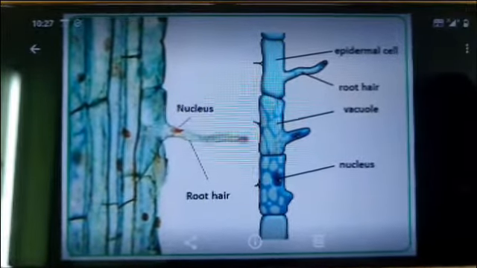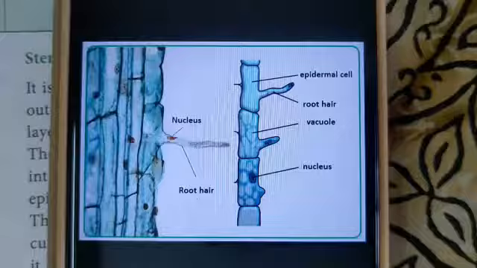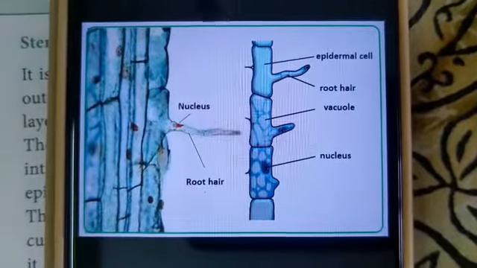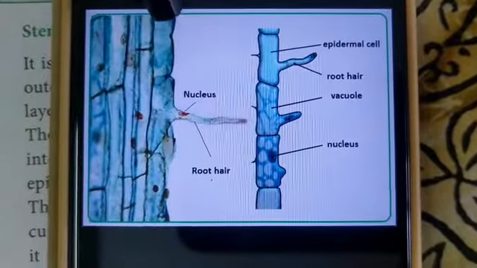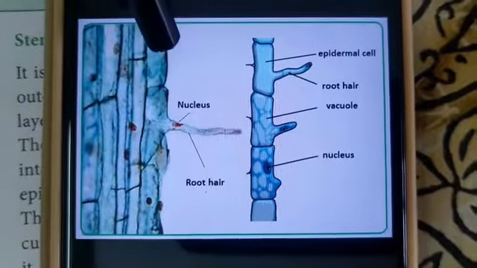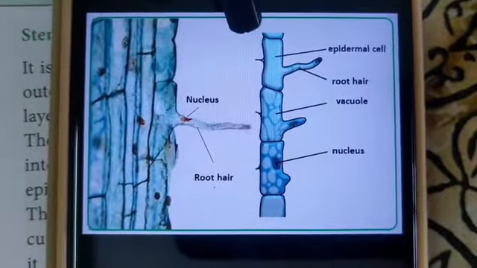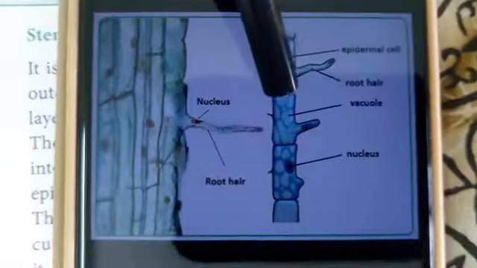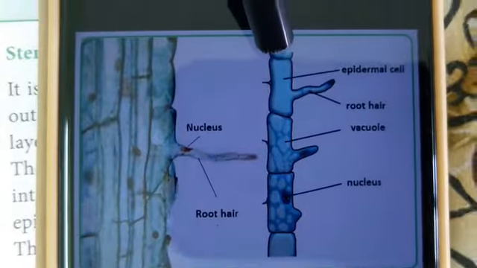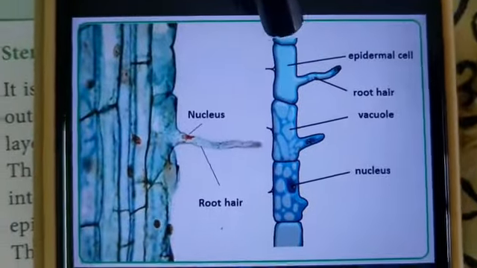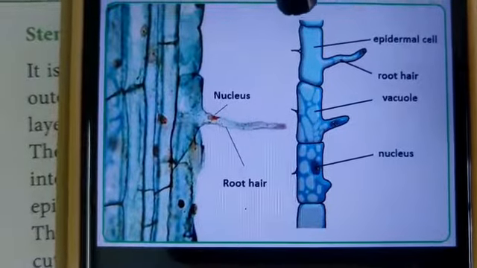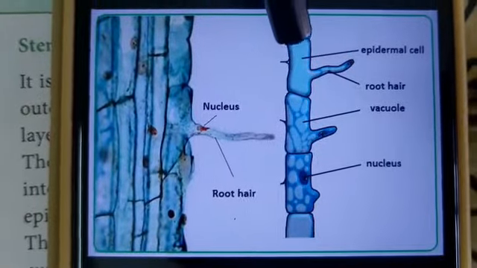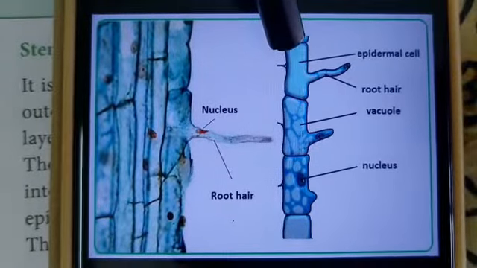First, the root epidermis. The outermost covering of the root is called the piliferous layer or epiblemma. The epiblemma is made up of a single layer of parenchymatous cells which are closely packed without any intercellular spaces. The parenchymatous cells are barrel shaped.